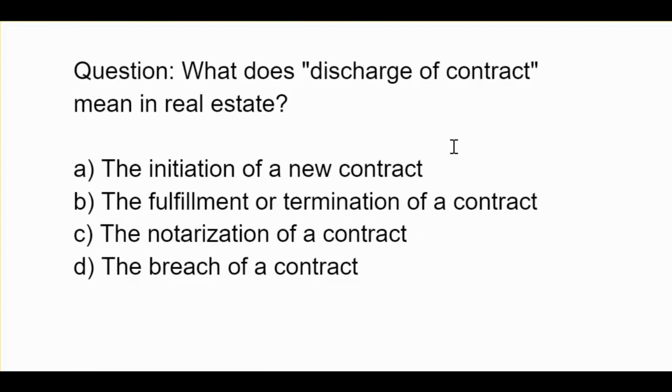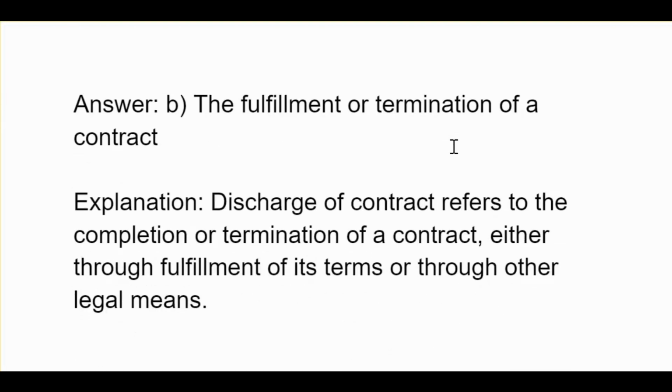What does discharge of contract mean in real estate? A, the initiation of a new contract. B, the fulfillment or termination of a contract. C, the notarization of a contract. D, the breach of a contract. B, the fulfillment or termination of a contract. Discharge of contract refers to the completion or termination of a contract either through fulfillment of its terms or through other legal means.